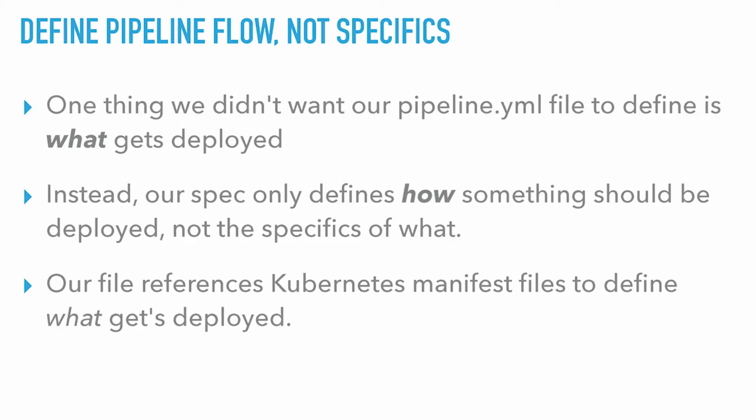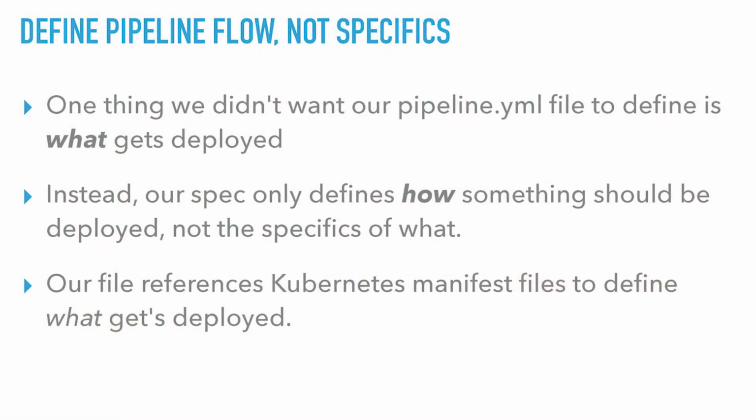But what we don't want to define is what is getting deployed. For example, we don't want to define all of the pod-specific container things, like the registry that it's coming from, environment variables, the command that it needs to run, all of those pieces. That's the what is being deployed. So we don't want to actually define that in our pipeline.yaml.